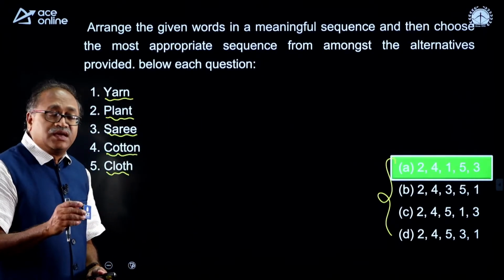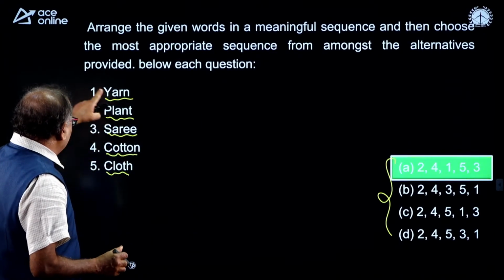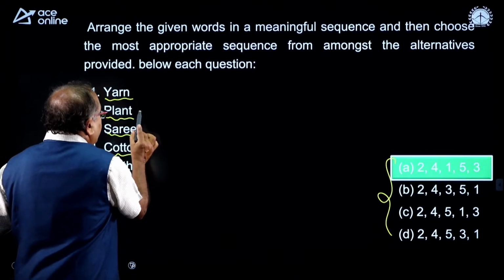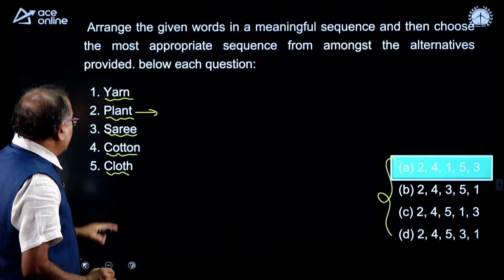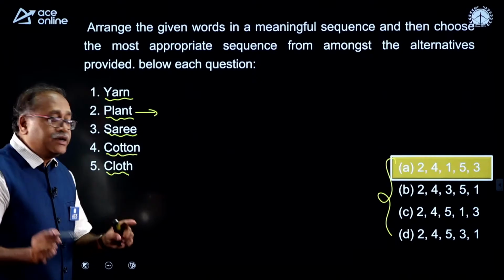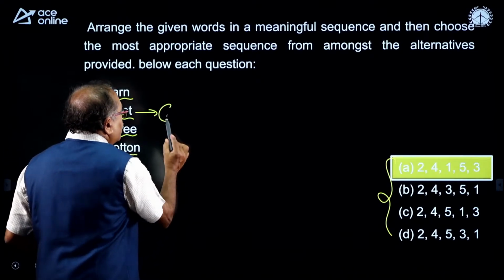So, what is A? Look at this one. When I look at this, there is a plant, and from the plant we take the cotton.